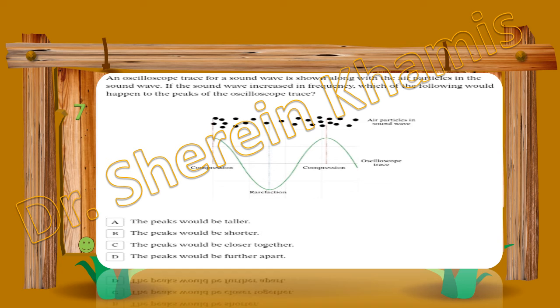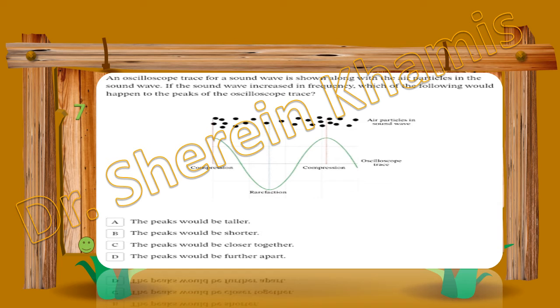Okay, so the peaks here will be close together. Which of the following would happen to the peaks of the oscilloscope trace? The peaks would be closer together.